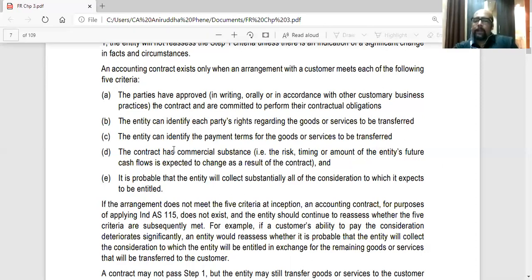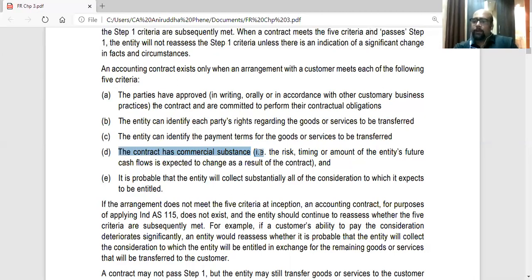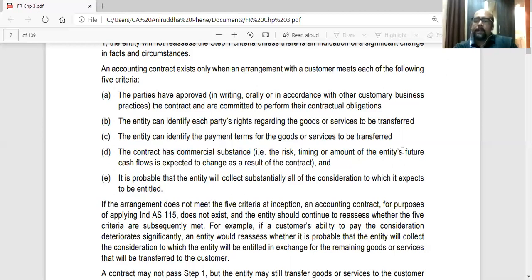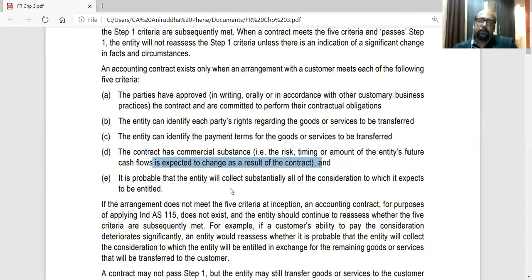The contract has commercial substance. It needs to be a commercial contract. That is, the risk, timing, or amount of the entity's future cash flows is expected to change as a result of the contract. Economic benefits are going to flow to the entity. It is probable that the entity will collect substantially all of the consideration to which it expects to be entitled.